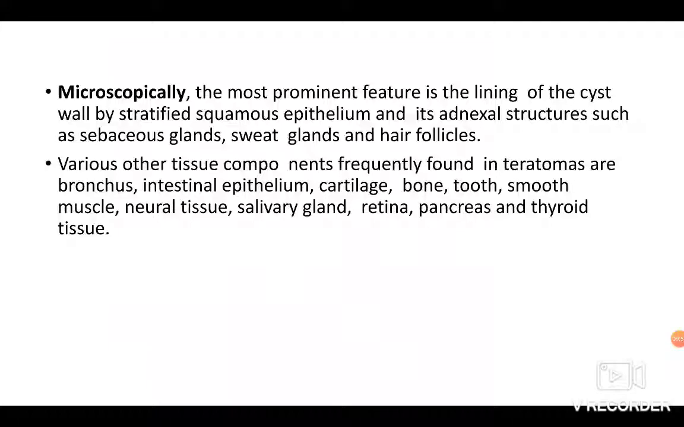Microscopically, the most prominent feature is the lining of the cyst wall by stratified squamous epithelium and its adnexal structures such as ectoderm derivatives, that is the sebaceous glands, sweat glands and hair follicles. Various other tissue components frequently found in the teratomas are bronchus, intestinal epithelium, cartilage, bone, tooth, smooth muscles, neural tissue, salivary gland, retina, pancreas and thyroid tissue.